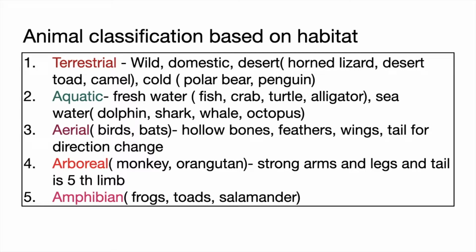Aerial are birds and bats. They have hollow bones, feathers, wings, and tails for direction change. The hollow bones are in order to make them light so that they can fly.